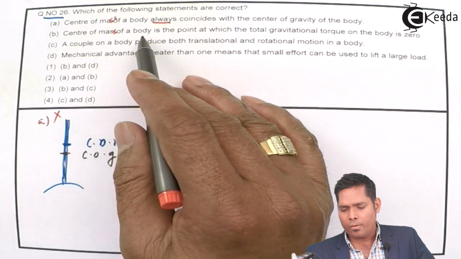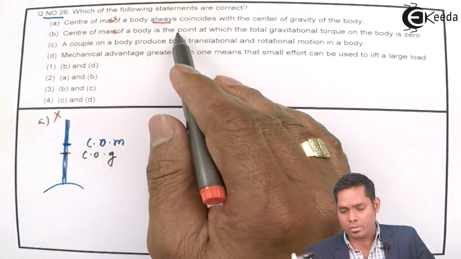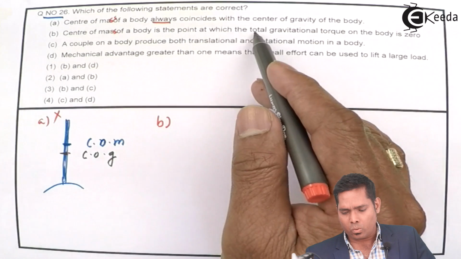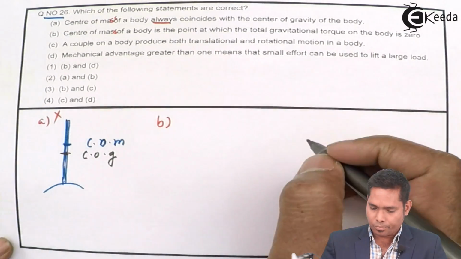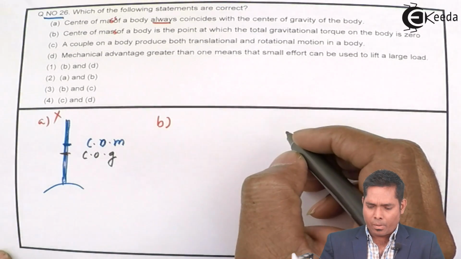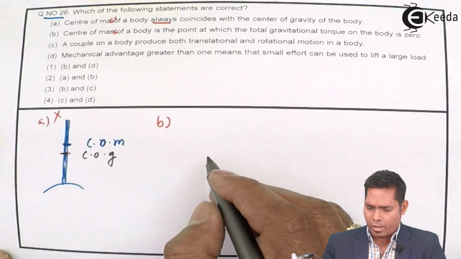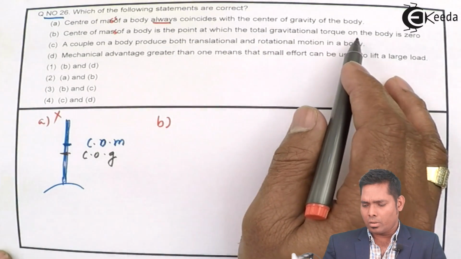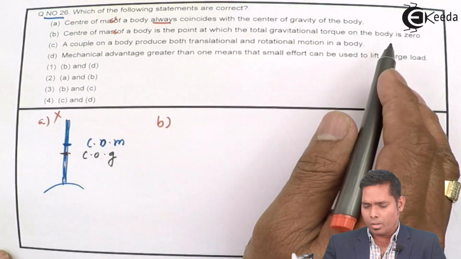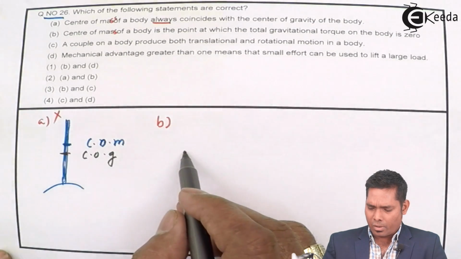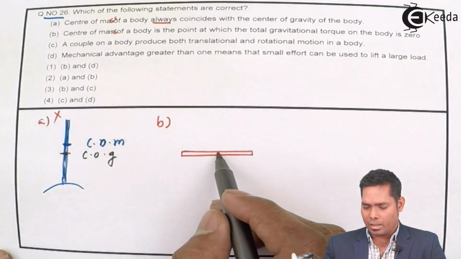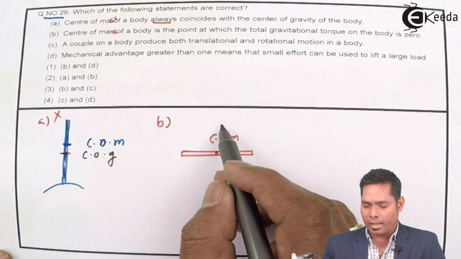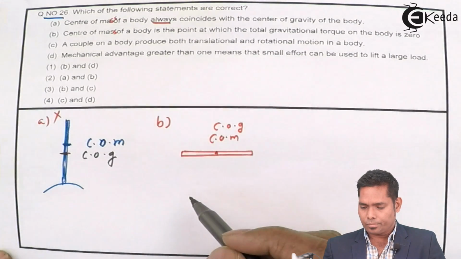Center of mass of a body is the point at which the total gravitational torque on the body is 0. Suppose I take a rod or a uniform scale of 1 meter, at the 50 centimeter mark from here lies the center of mass, and also the center of gravity.